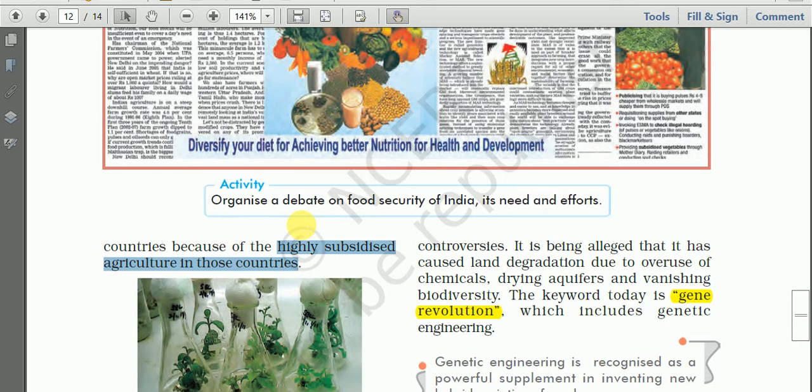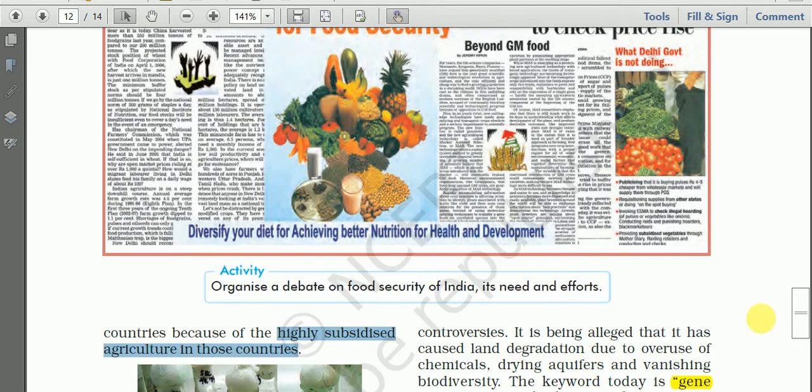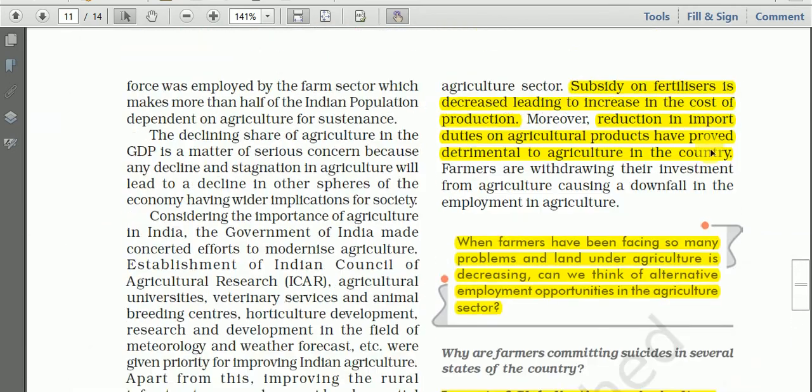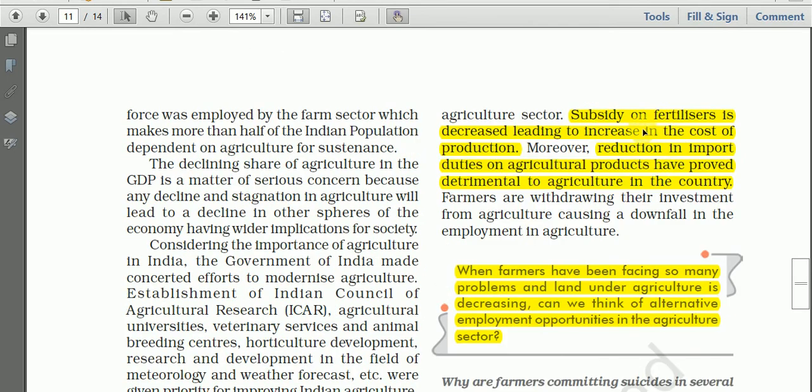Then what happened in the case of India? Let us see. So farmers in these developed countries get this financial support from the government. Then what about India? It is mentioned here. See here, in the case of India, subsidy on fertilizer is decreased, leading to increase in the cost of production.